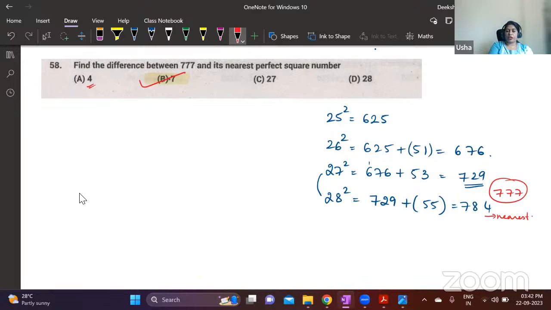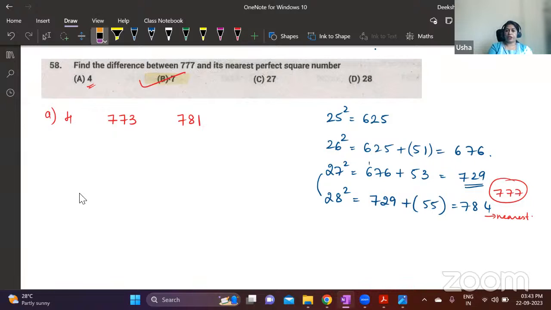It means it can be lesser or greater. So take a number less than 777. 777 minus 4 is option A, 4. Here you take two numbers. One is 777 minus 4, that is 773, and then 777 plus 4 is 781. Understood? 773 and 781. This is minus 4, this is plus 4. These are the numbers which are closer to 777 with a difference of 4. Now see whether these are square numbers or not.